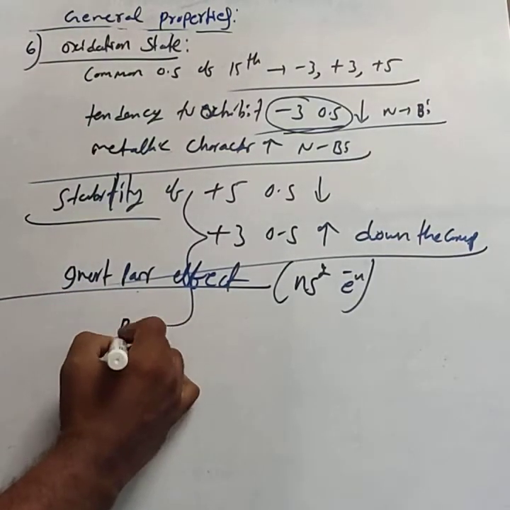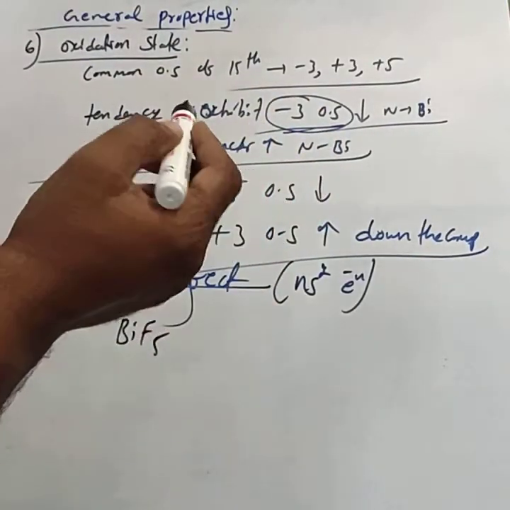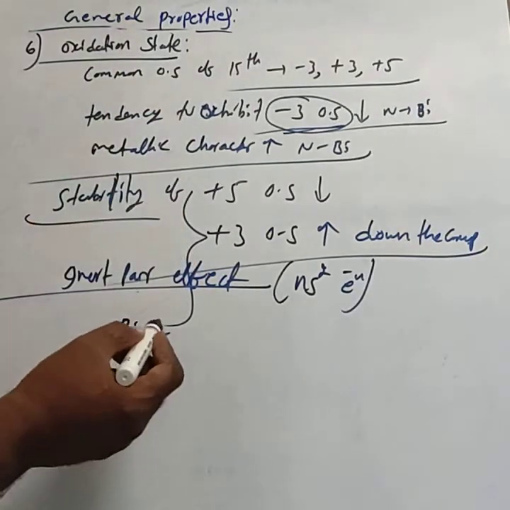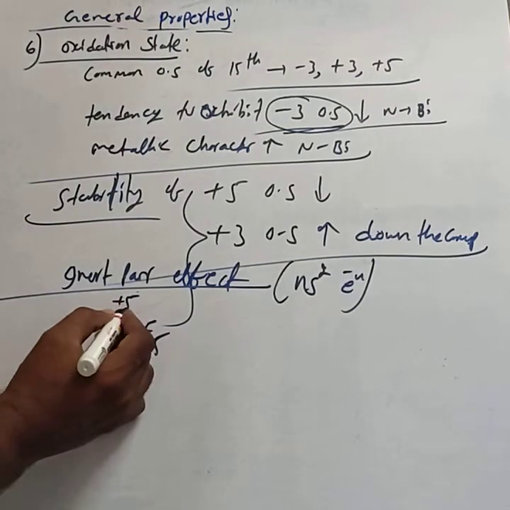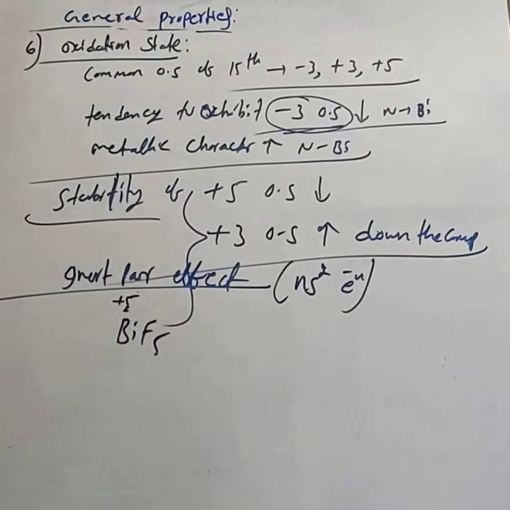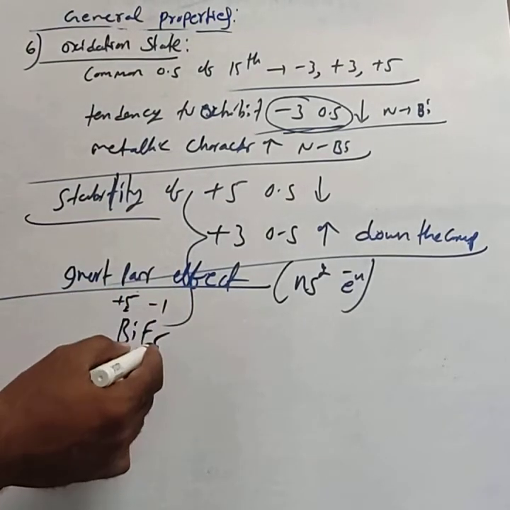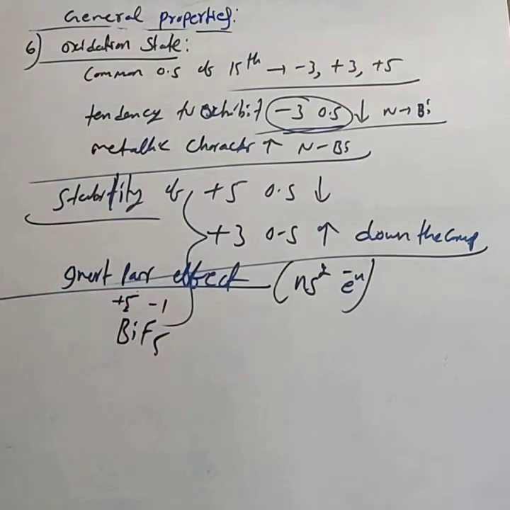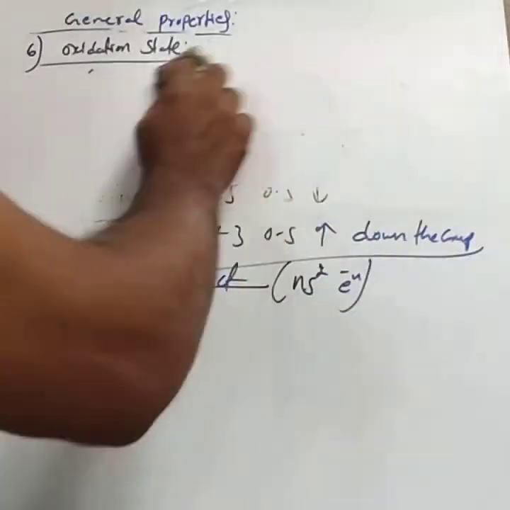In BiF5, we considered that the stability of +5 decreases. It means bismuth does not normally show +5, but in BiF5, bismuth shows a +5 oxidation state. This is the example in which bismuth shows +5, because fluorine is more electronegative and always shows -1. From 5 fluorine atoms, -5, so the bismuth oxidation state becomes +5.